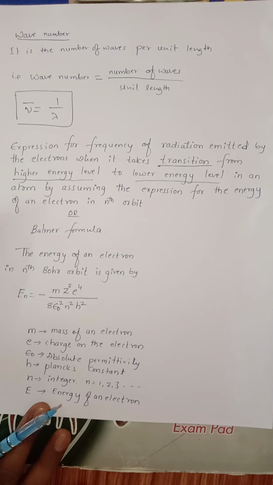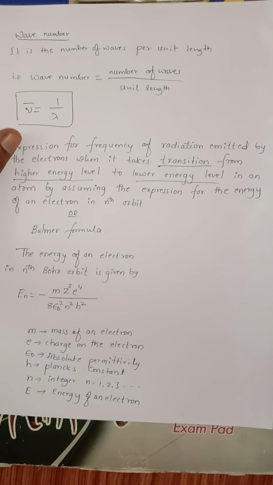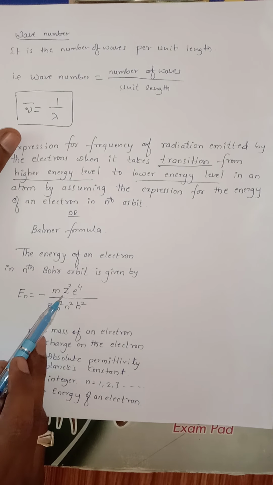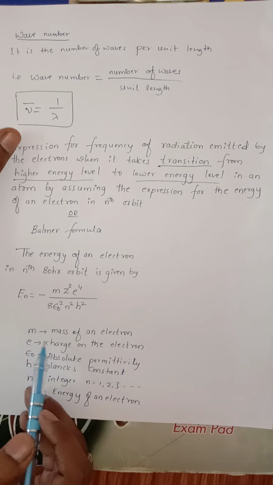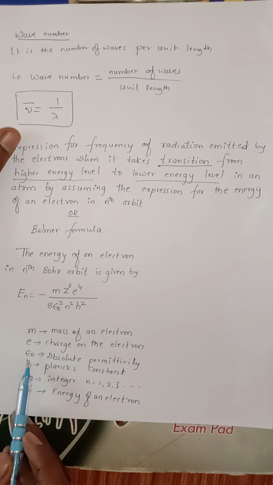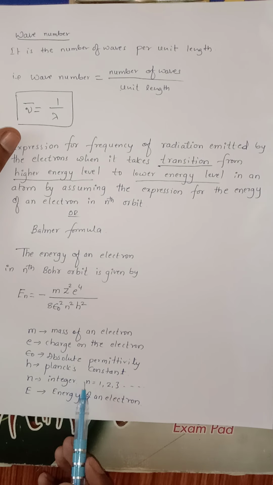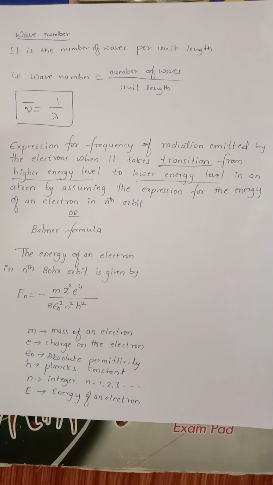To derive this equation, we have to consider the energy of an electron in the nth Bohr orbit, which we have just derived on the last page. That is En is equal to minus m Z square e raised to 4 upon 8 epsilon naught square n square h square, where m is the mass of an electron, e is the charge of an electron, epsilon naught is the absolute permittivity, h is Planck's constant, and n is an integer number like 1, 2, 3 and so on, where E is the energy of an electron.